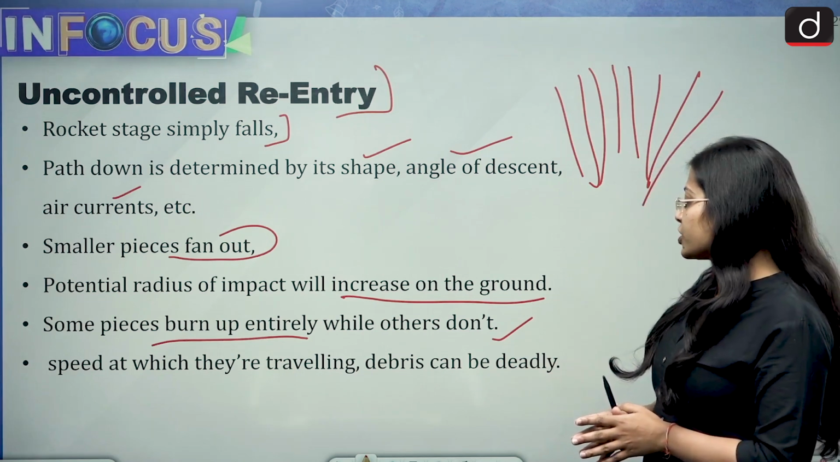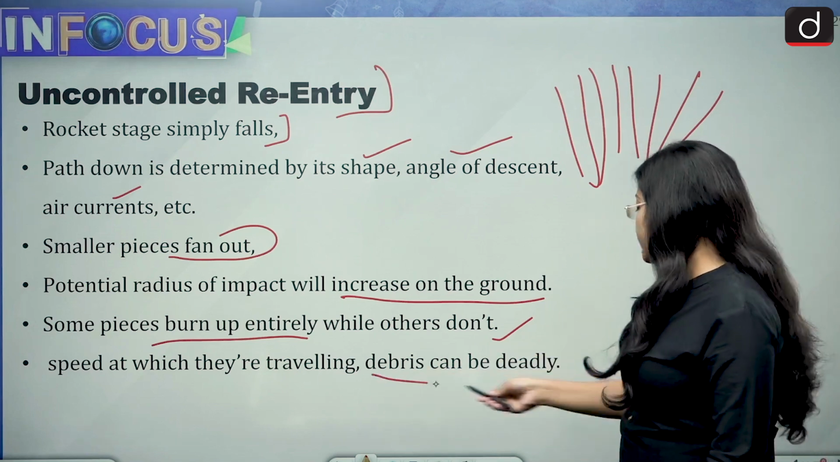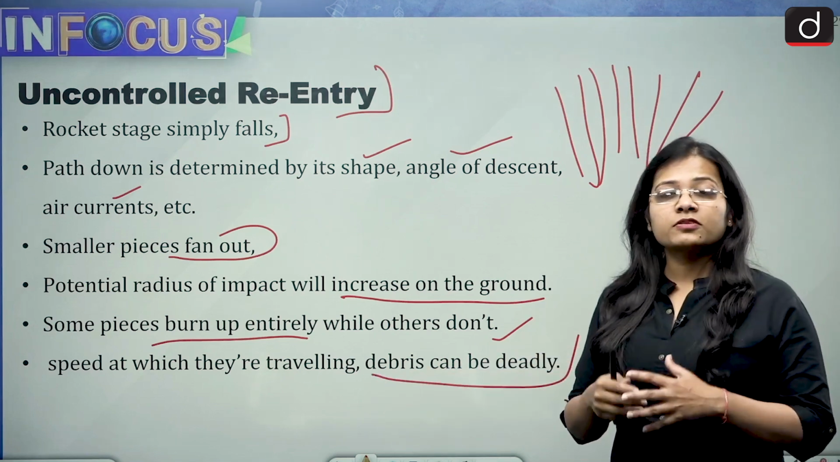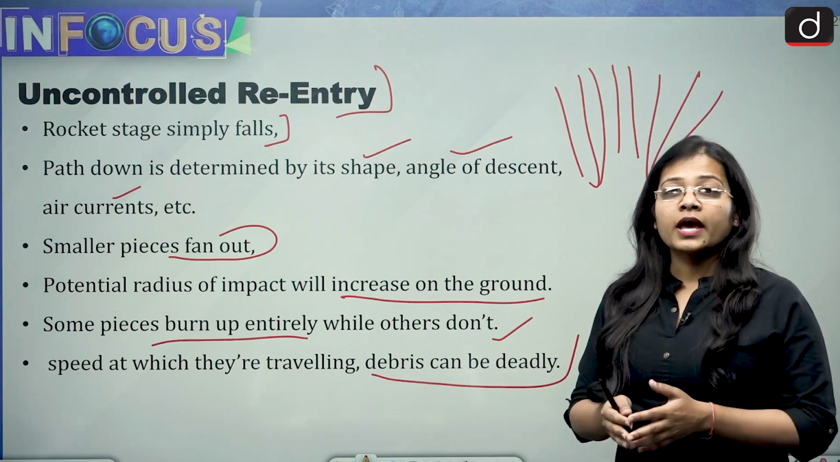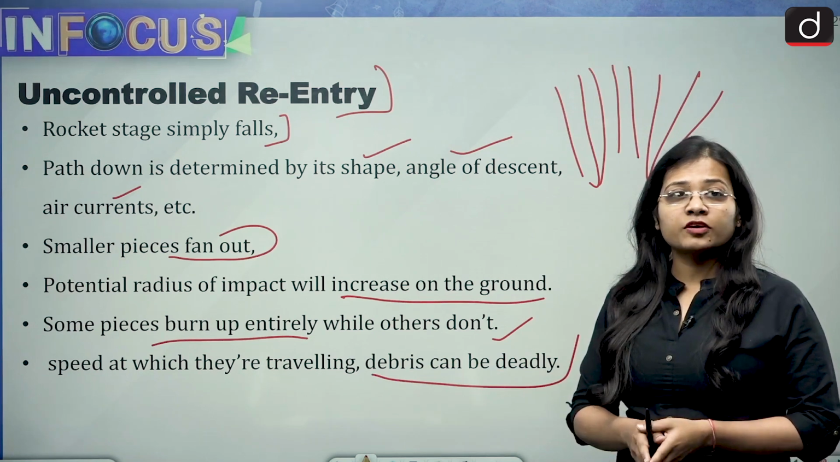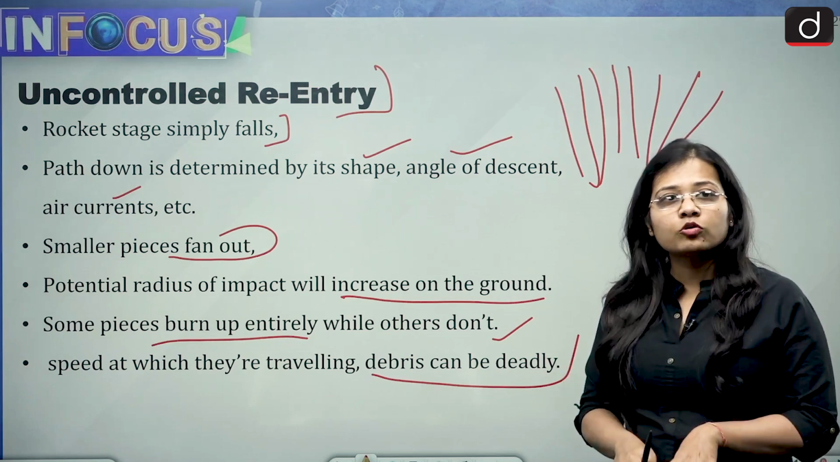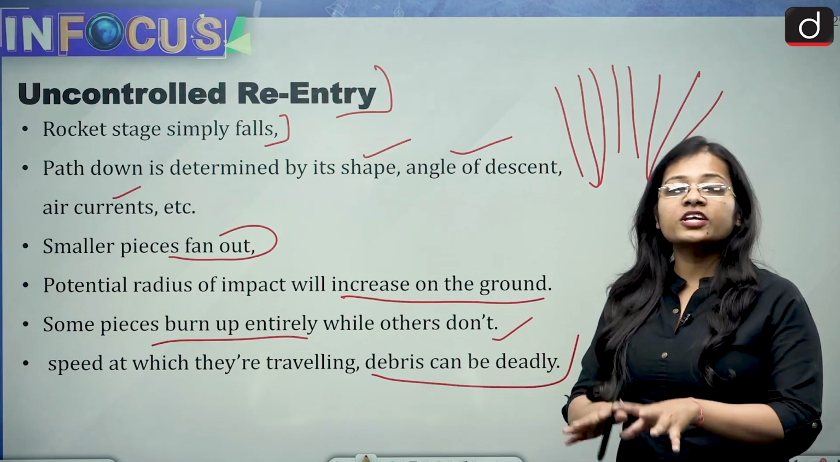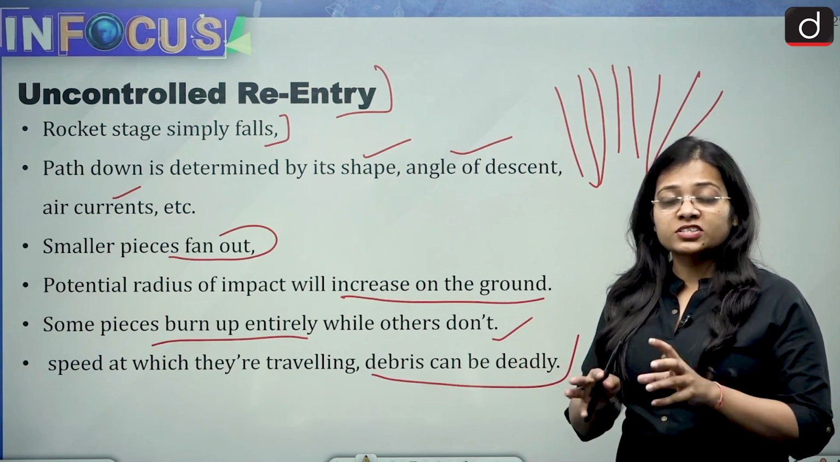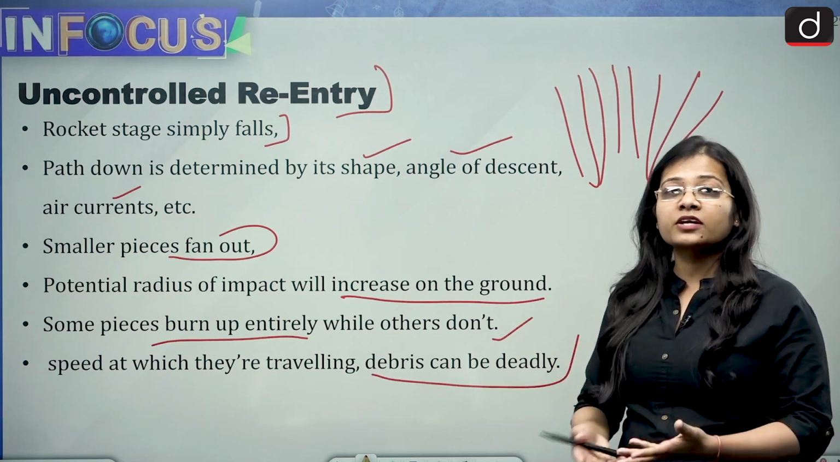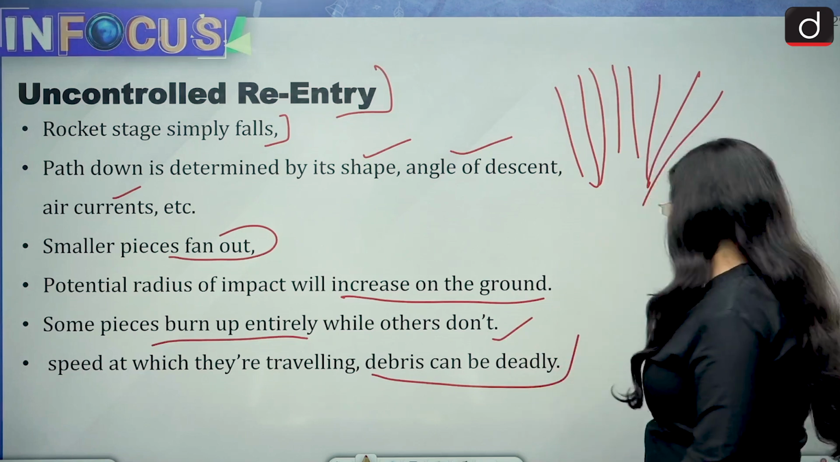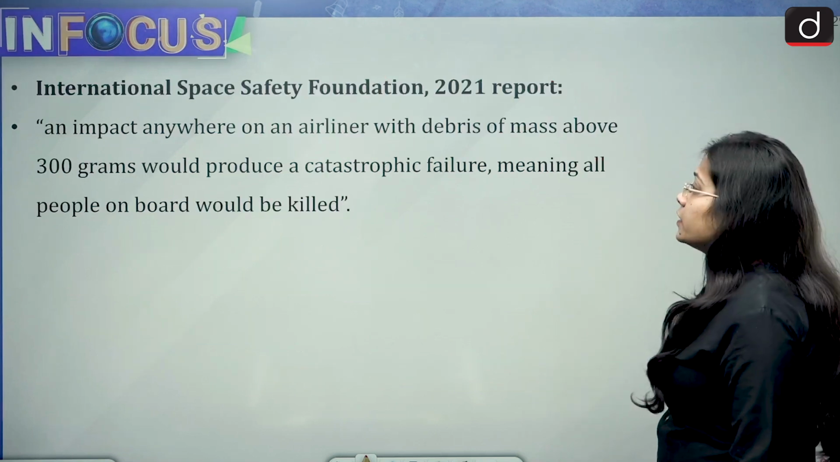Then, given the speed at which they are traveling, debris can be deadly. So imagine the pieces that are not able to burn, and then they are entering the Earth's surface at that speed, and they do not reach the ocean, but reach the continent, or any country where human existence is there. So you can imagine the huge impact it can have on the lives of the people.